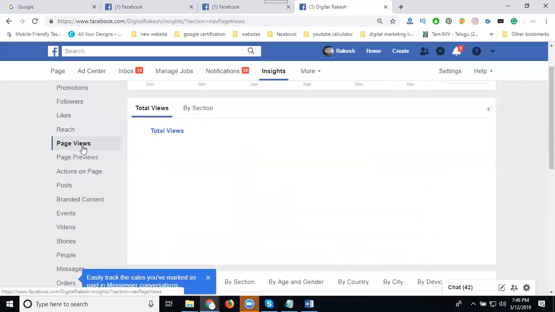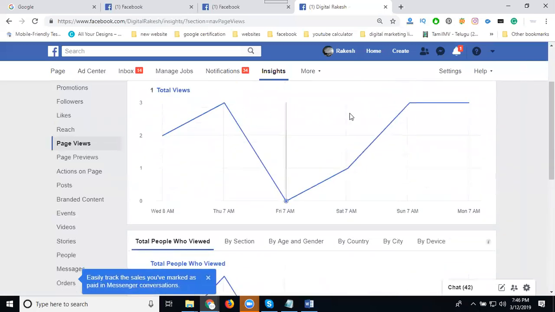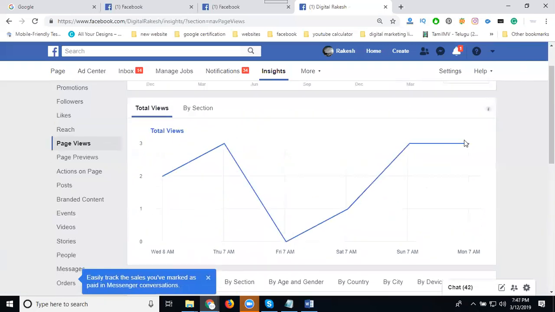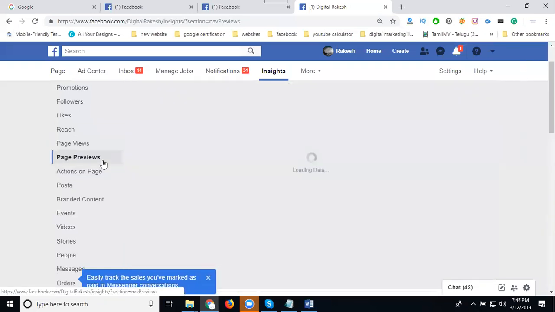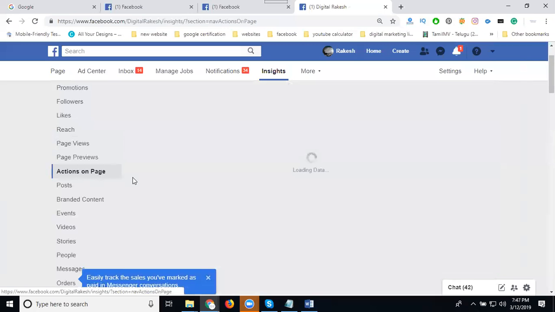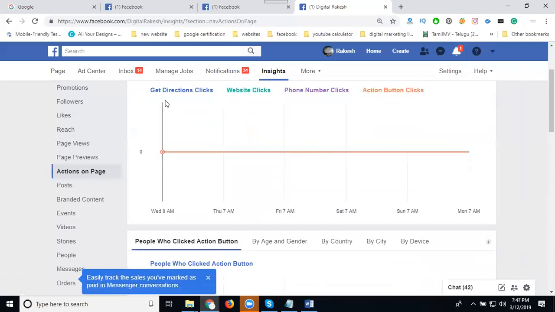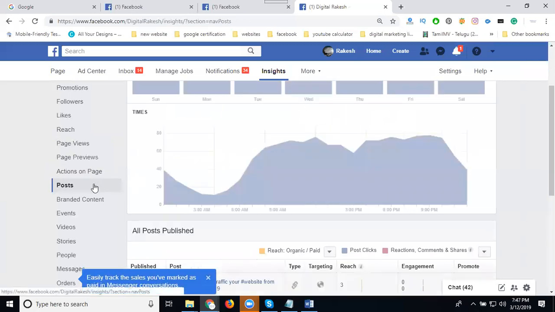Now page views will be 3. Page previews 4. Actions on your page: double click for direct click, website click, phone number click, and action button click. This means when promotion is increased, your action clicks automatically increase. And check your post option.